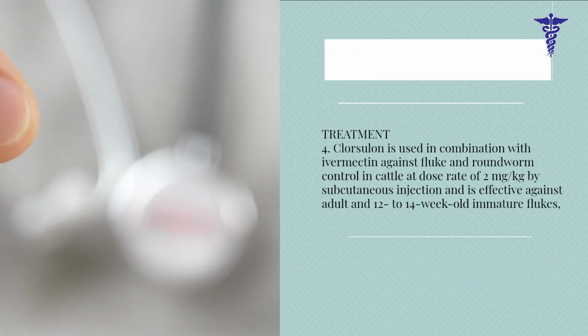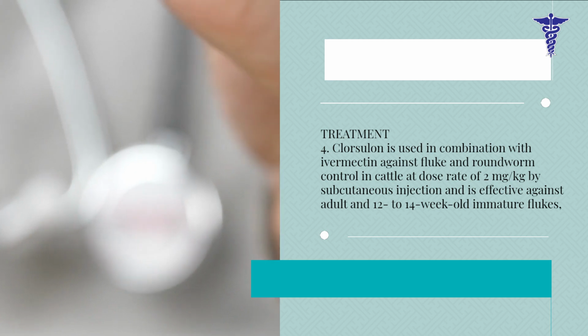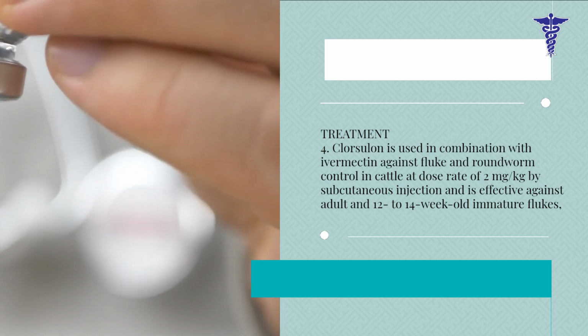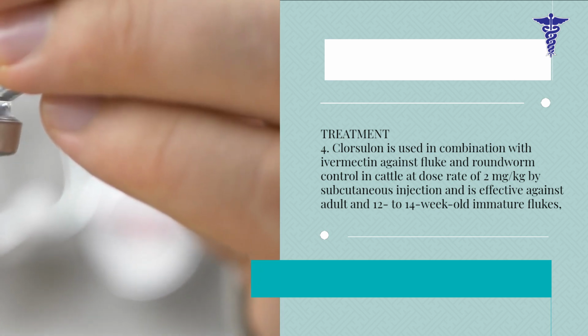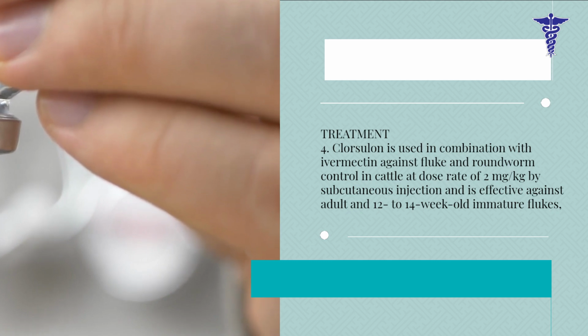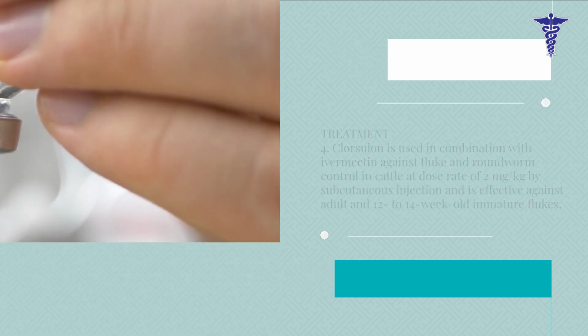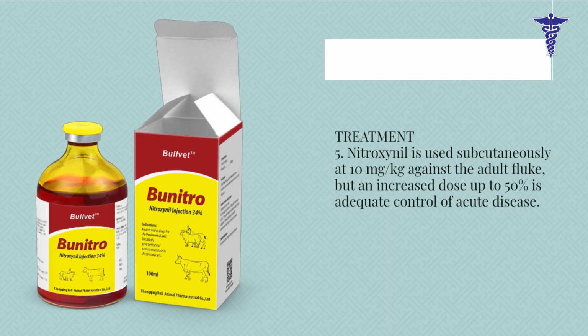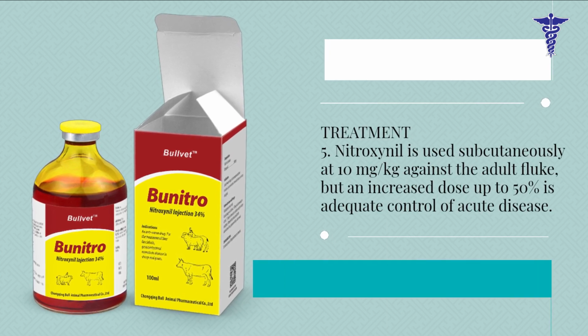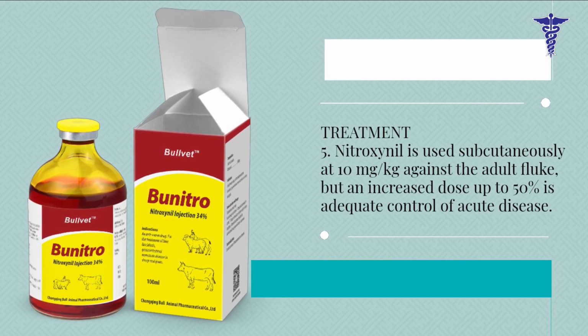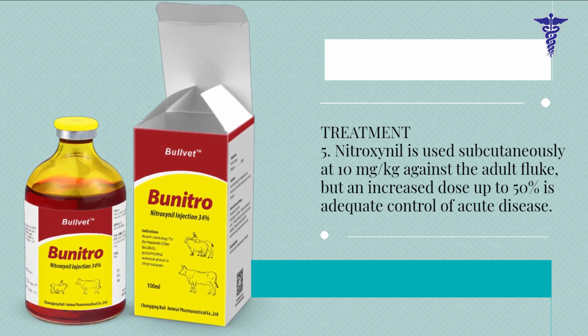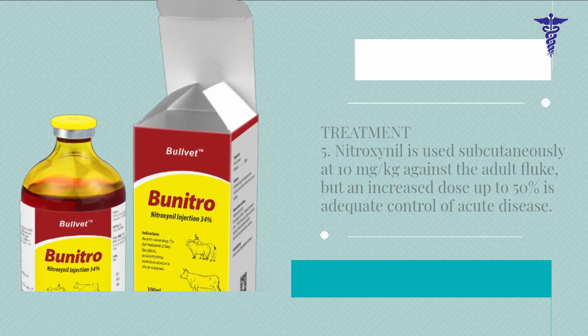Treatment 4. Clorsulon is used in combination with ivermectin against fluke and roundworm control in cattle at a dose rate of 2 mg per kilogram by subcutaneous injection and is effective against adult and 12 to 14-week-old immature flukes. Treatment 5. Nitroxynil is used subcutaneously at 10 mg per kilogram against the adult fluke, but an increased dose up to 50% is adequate for control of acute disease.